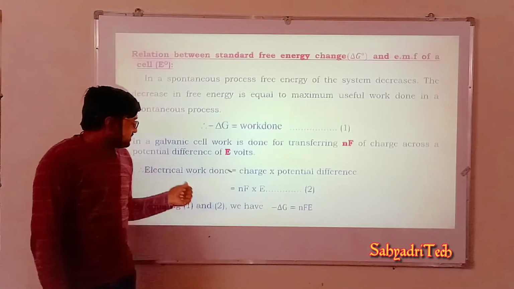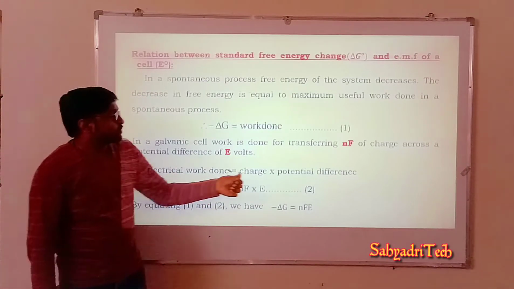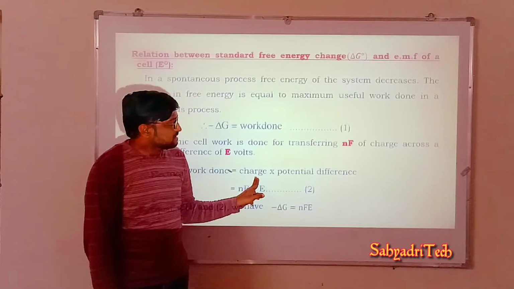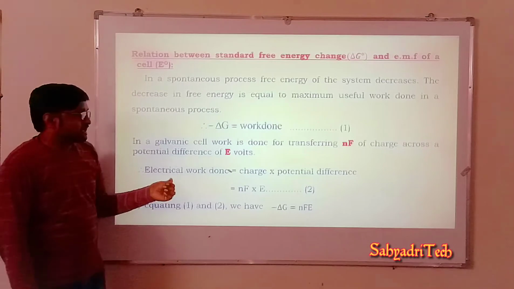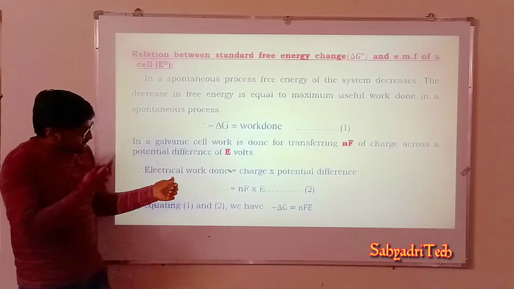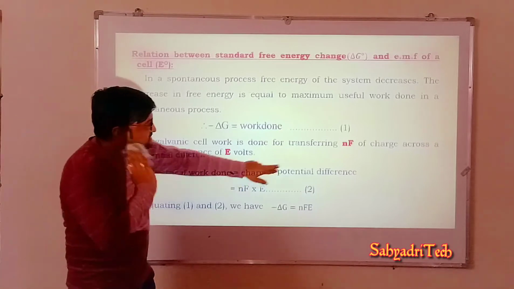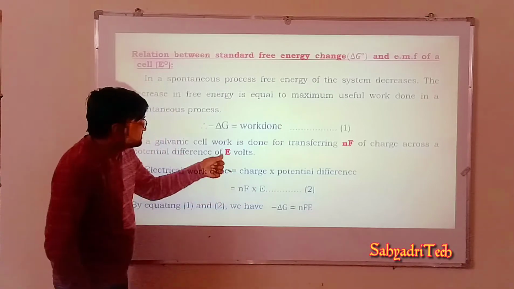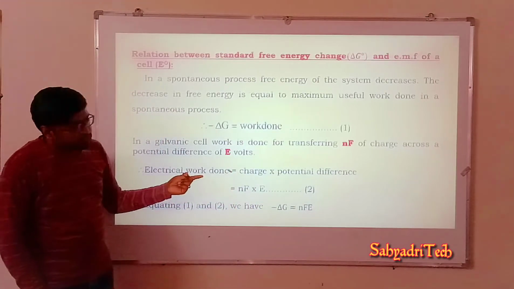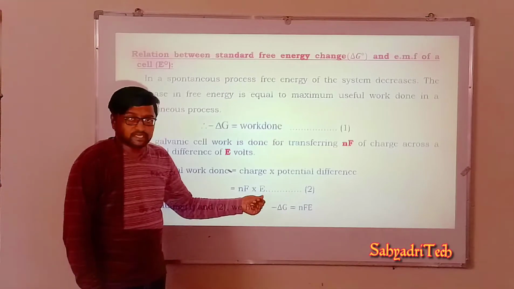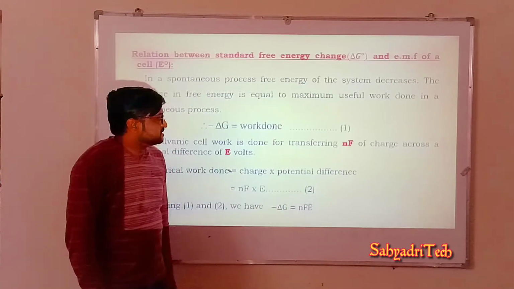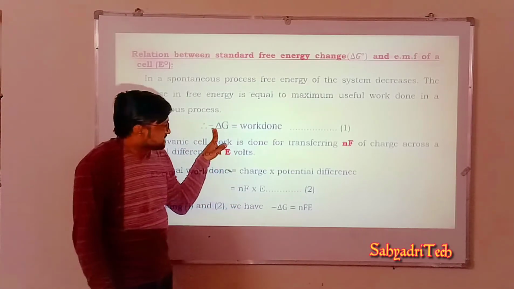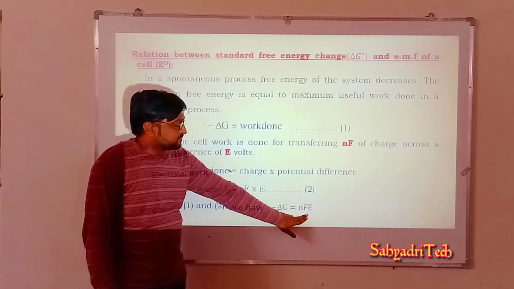Therefore, electrical work done will be equal to the product of charge and potential difference. How many charges are passed? Say n Faraday of charge is passed. And what is the potential difference? E is the potential difference. Therefore, that work done will be equal to nF into E. So it is the second equation. Now by comparing first and second, minus delta G is equal to nF into E.